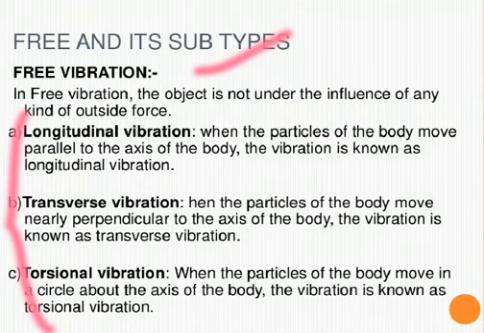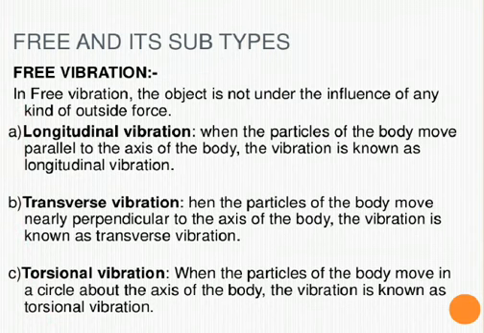Now what is torsional vibration? When the particles of the body move in a circle about the axis of the body, the vibration is known as torsional vibration. That means if the body moves parallel, it is longitudinal. If the body moves nearly perpendicular, it is transverse. And if the body moves in a circular arrangement, it is known as torsional vibration.